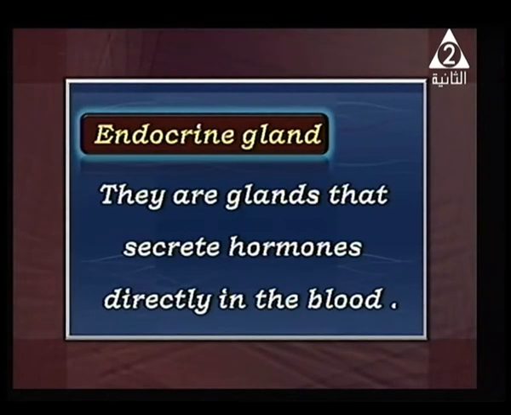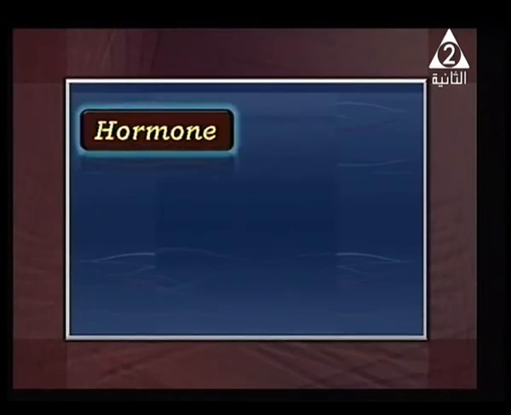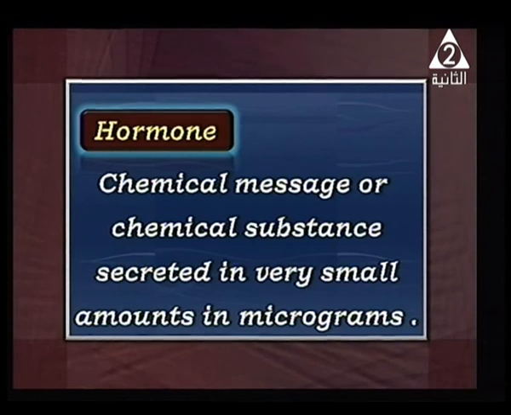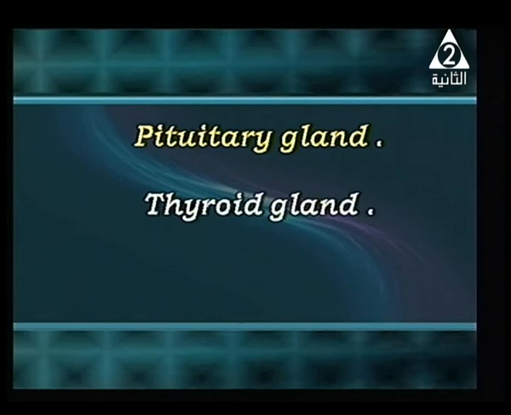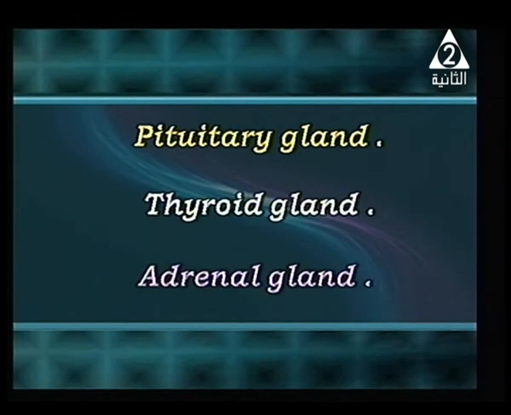Okay, let's revise our lesson today. As we said, we're going to study endocrine glands. They are glands that secrete their secretion directly in the blood. Their secretions are called hormones. What does hormone mean? They are chemical messengers secreted in very small amounts, in micrograms. For example, pituitary gland, thyroid gland, adrenal gland.